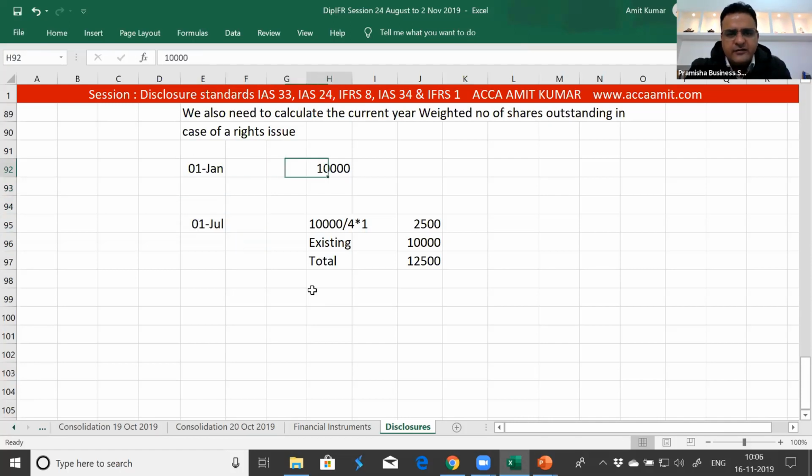The number of shares outstanding: so 10,000 shares, if you multiply with the fair value of the share and divide by 3.4, and the period before rights issue is 6 months, so we take the fraction of the year, plus the period after rights issue is 12,500 and fraction of the year after rights issue is 6 months, we get the weighted average number of shares outstanding for the rights issue.